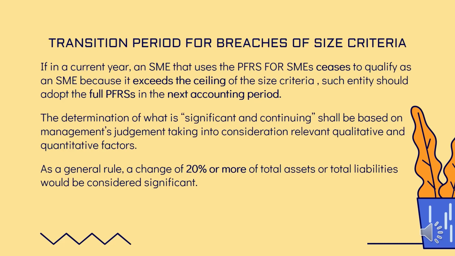Transition period for breaches of size criteria. Pag sa current year, an SME ay tumigil na to qualify as an SME dahil ito ay nag-exceed or fell below the size criteria, an entity may transition sa full PFRS or another acceptable accounting basis in the next accounting period. To warrant a change in financial reporting framework, the increase or decrease in the size criteria must be judged to be significant and continuing. As a general rule, a change of 20% or more of total assets or liability would be considered significant.